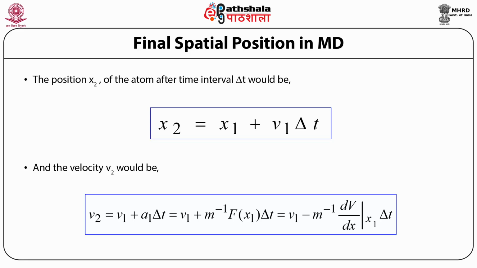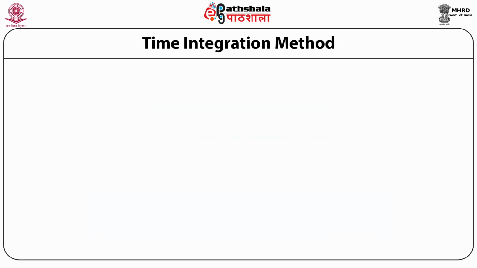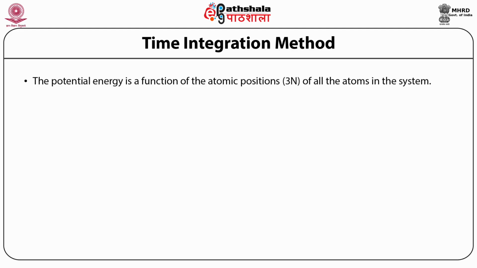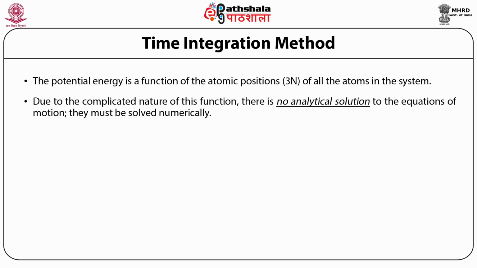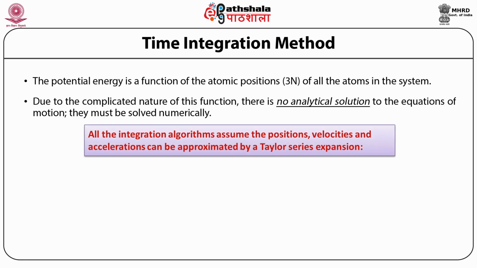So here comes the spatial position to recover. We require the next point, v1 or v2, which shows the time integration method. Potential energy is a function of all the positions of all the atoms of the system. So there is no way we can calculate an analytical solution by differentiating or integrating the equations. So we have to solve it numerically. Hence, we require an integration algorithm, which assumes position, velocity, and acceleration can be approximated by a Taylor series.